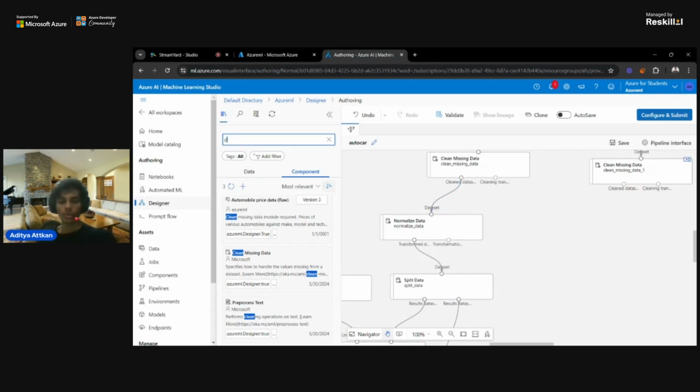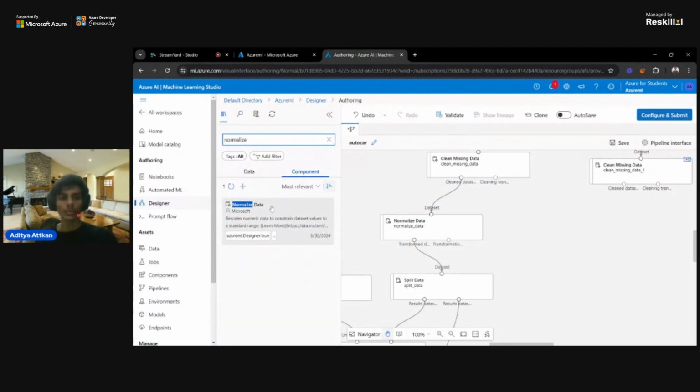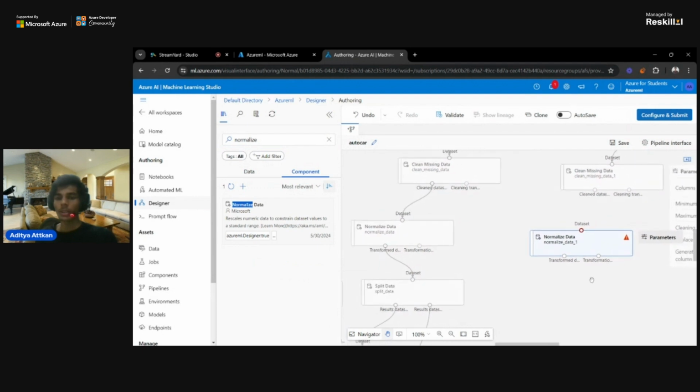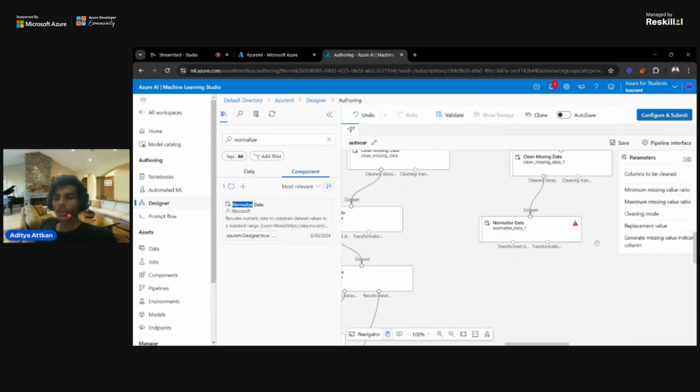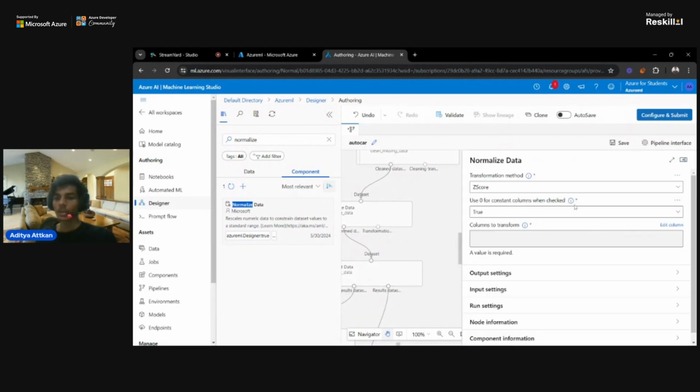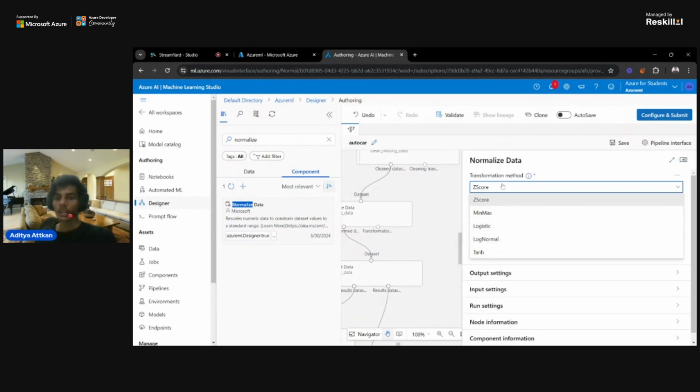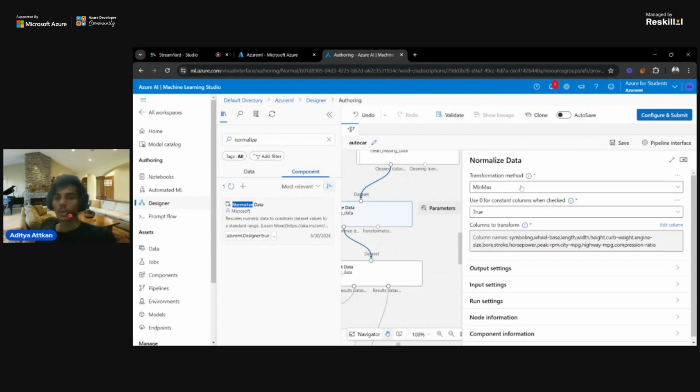So I go to normalize data, drag and drop this component, and connect this clean data node to this data set. It also asks for a bunch of parameters. The method we will use for this is MinMax, and the use is true.